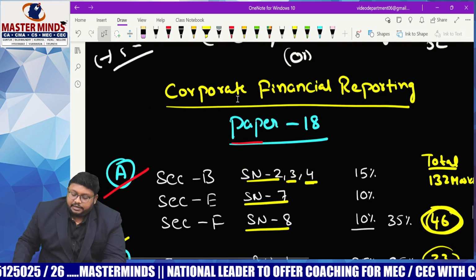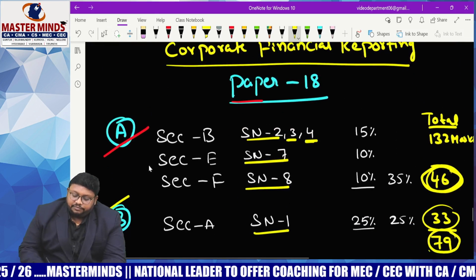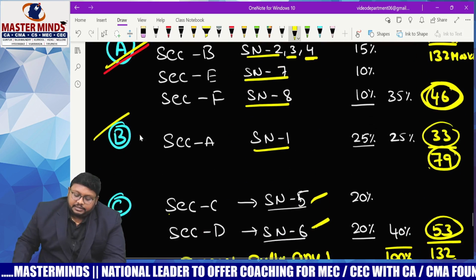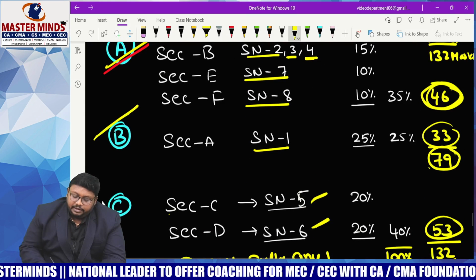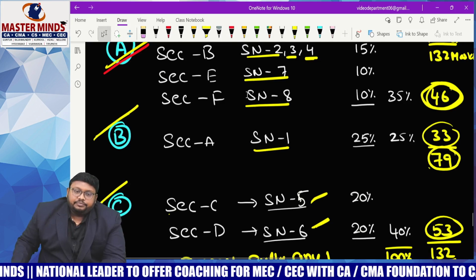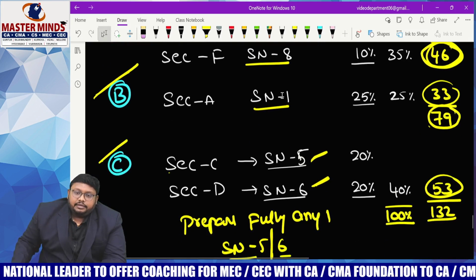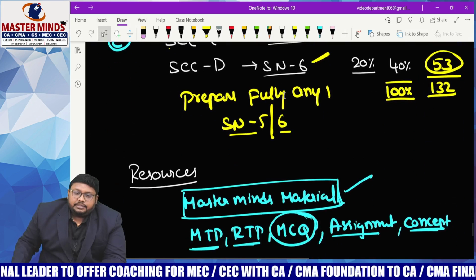So this is the ABC analysis and the flow of study. First, you have to study the A categories, second, start preparing the B category, and then the third category. Then the marks will come like this.